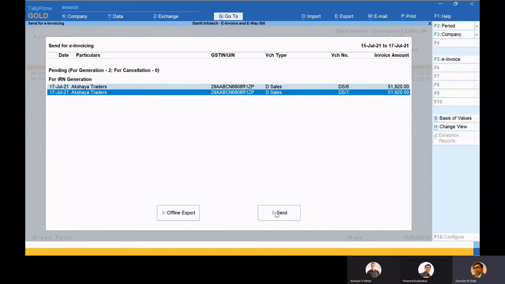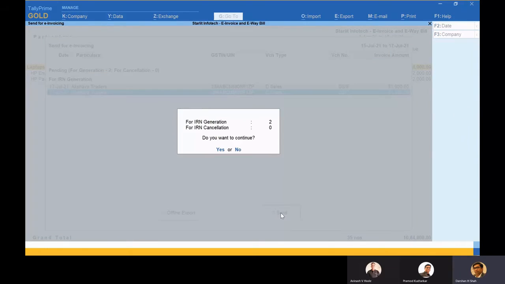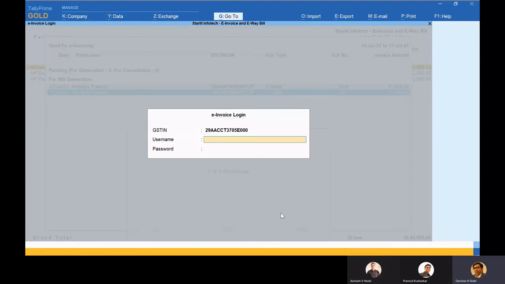After selecting these 2, there is one more option, the flexibility provided by Tally. Tally is always known for its flexibility and simplicity. So here the offline option is also available. But friends, now with this online option, I would definitely just send it right now itself. So I'll click on this. And here, once again, it is asking me for a password because this is another company.